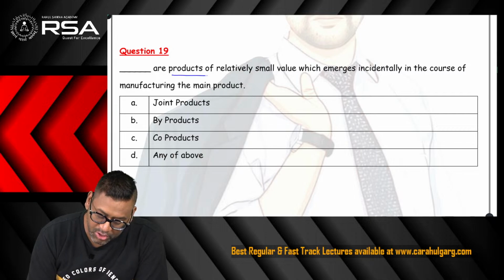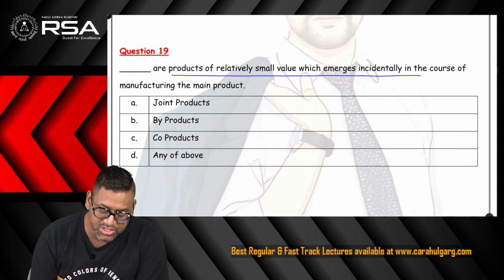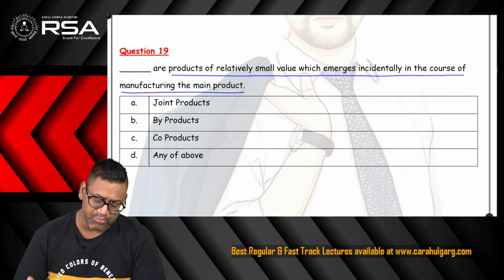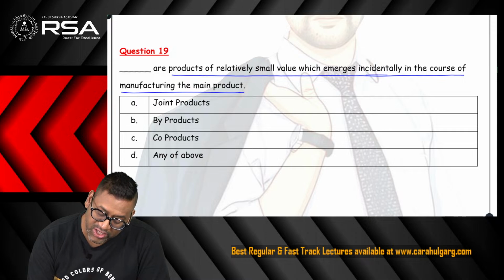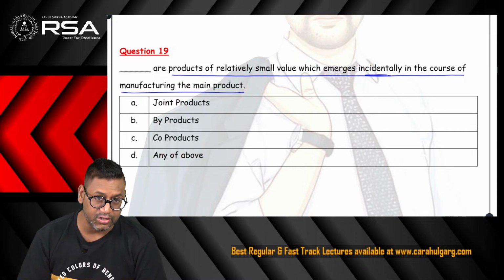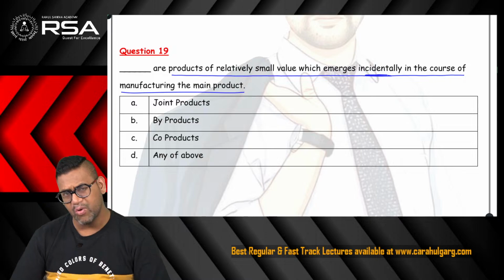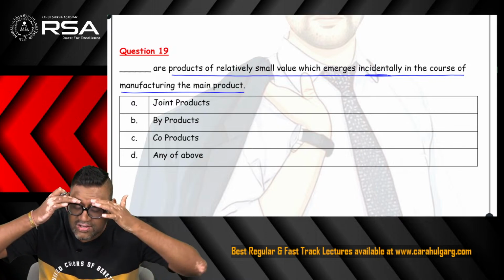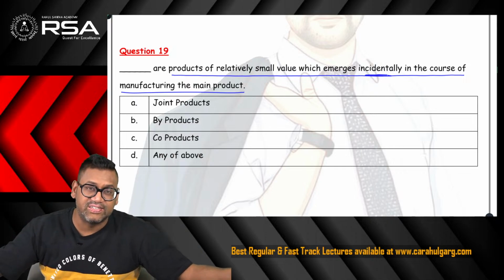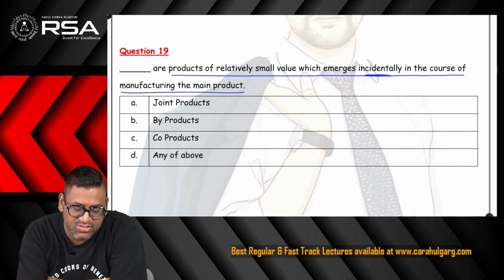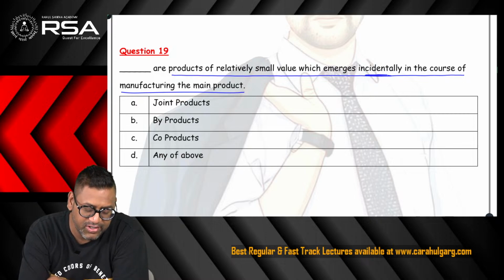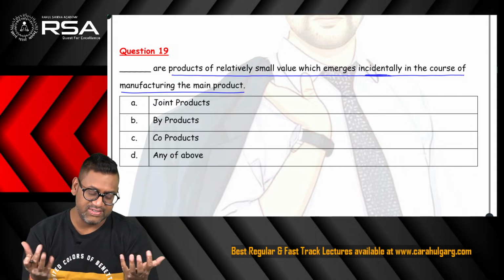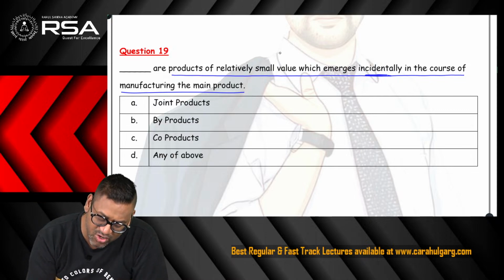Dash are the products of relatively small value which emerge incidentally in the course of manufacturing the main product. So if you are manufacturing the main product and something comes out incidentally, it means you did not want that; your intention doesn't matter, it will come out. For example, when you are doing chartered accountancy, the dark circles, the sleepless nights, the fear of failing, all come incidentally even if we don't want them. Same way, the organization doesn't want it, but it emerges incidentally, and it is of small value.